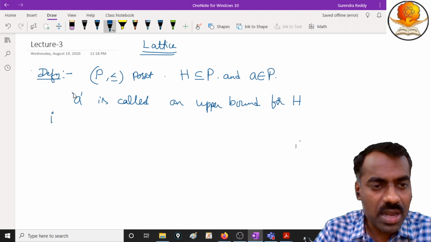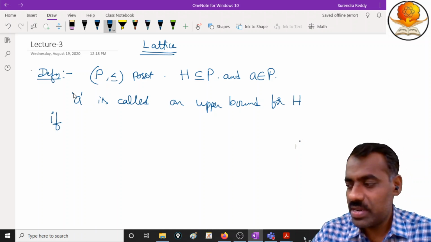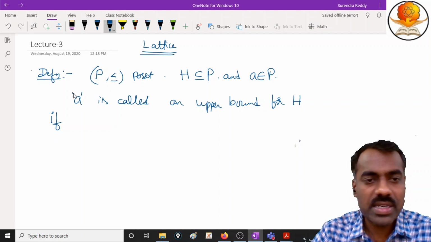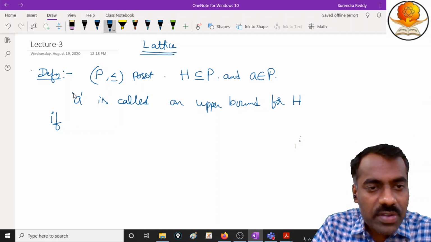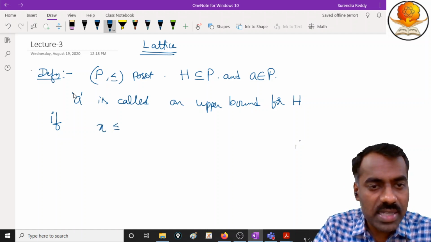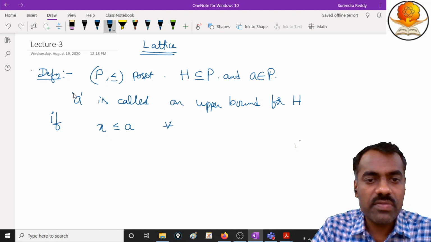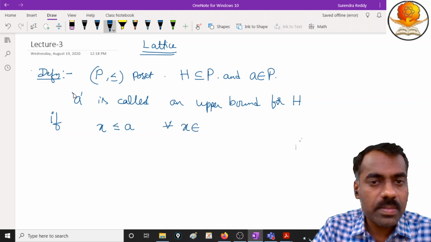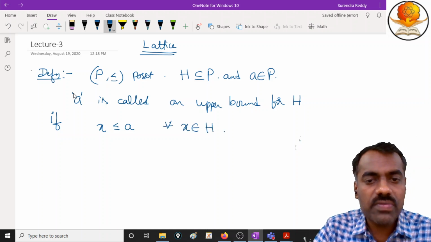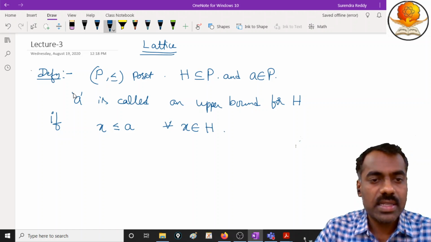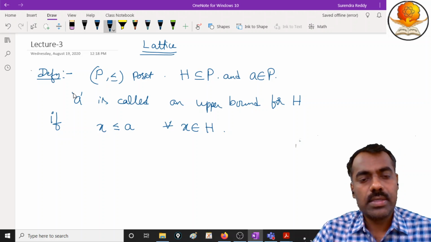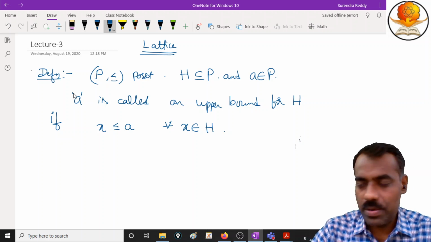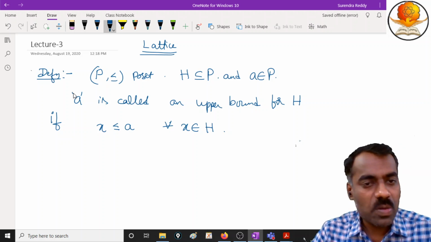You might already know the definition. For an upper bound, if you take any x, x should be less than or equal to A for every x in H. So if you take any element in H, it should have this relation: x is less than or equal to A. Then we say that A is an upper bound. Similarly, you can define what is meant by a lower bound.